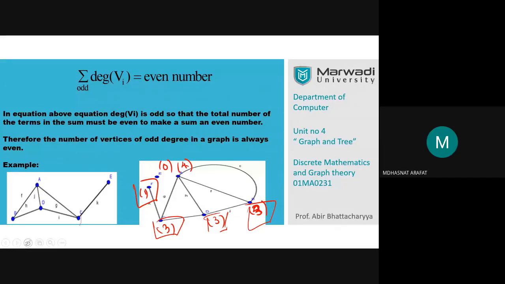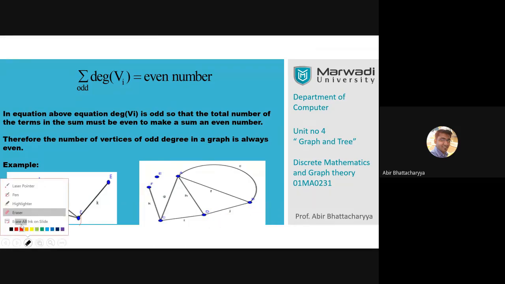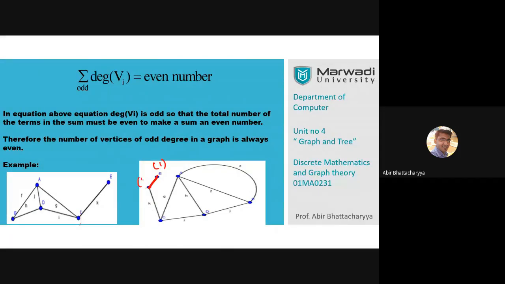Yes, yes, he's asking what if E is connected with F? Okay. Let's connect E with F, right? Now what is the degree? Degree of E is 1. Degree of F becomes 2. Degree of C is 3. D is 3. B is 3. A is 4. So again we have 4 odd degree vertices. 1, 2, 3, 4. All right.